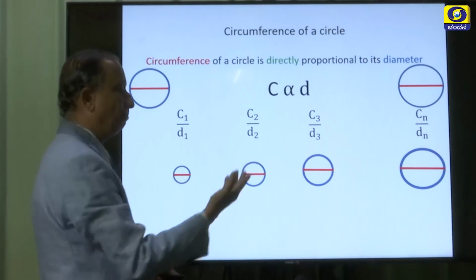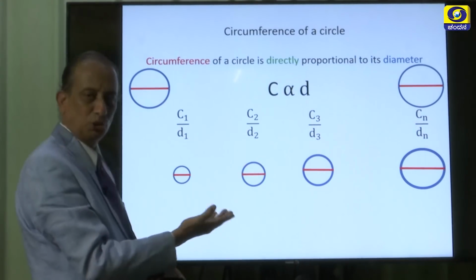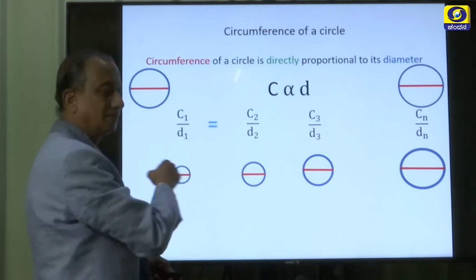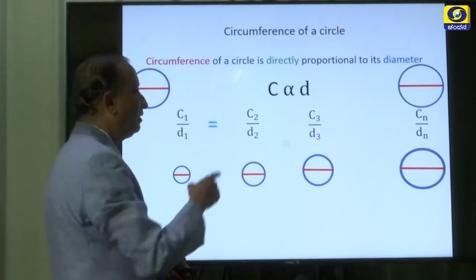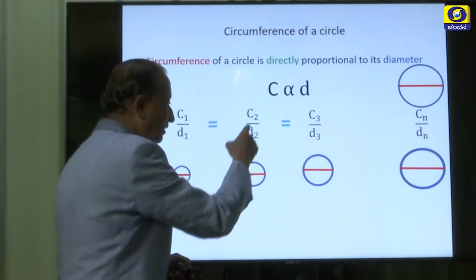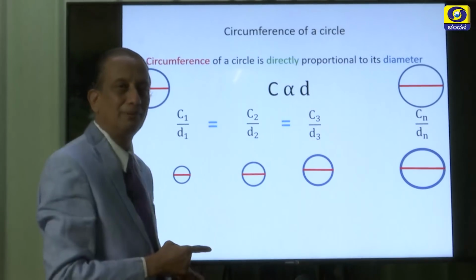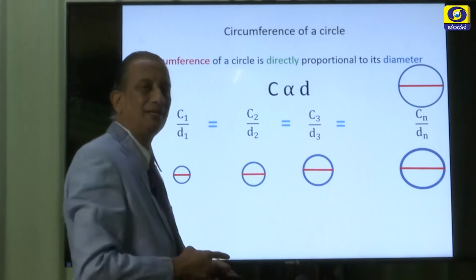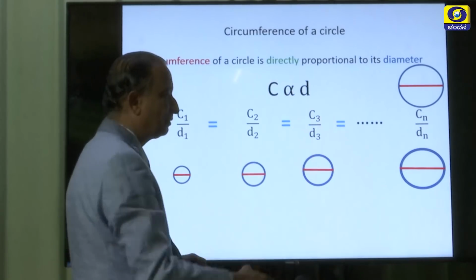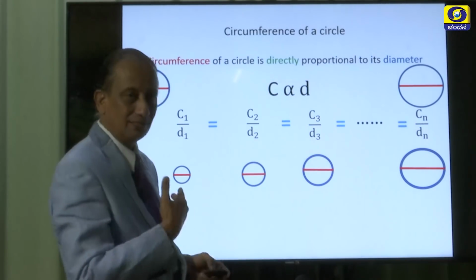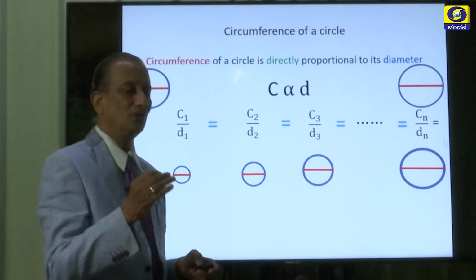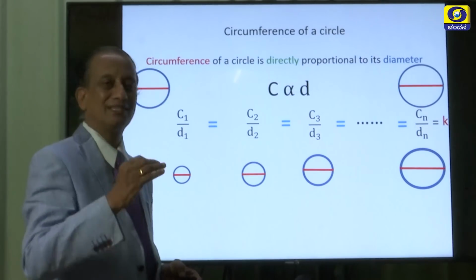If you now observe and compare all these quotients, you will see that C1 by D1 is equal to C2 by D2, and C2 by D2 is equal to C3 by D3, and C3 by D3 is always equal to Cn by Dn, and Cn by Dn is equal to K, some constant K.